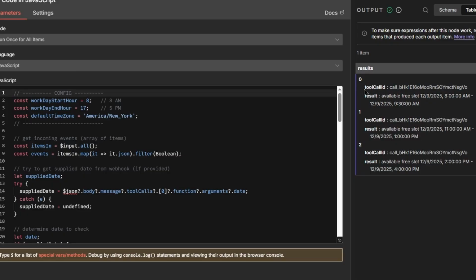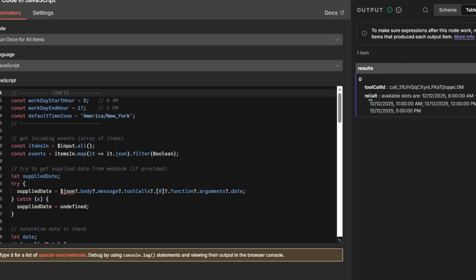So you cannot do this. You only need 1 output. Any more than that, it's going to throw an error. If you put the wrong bracket, wrong comma, anything, it's going to throw an error. So this is incorrect. This is the exact format and the only format that you can use. Otherwise, you're going to get an error.